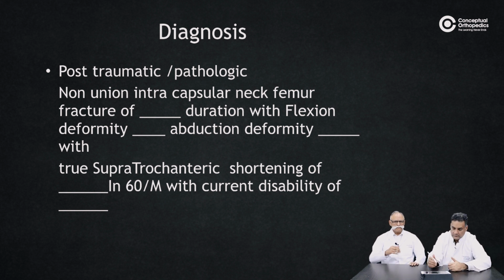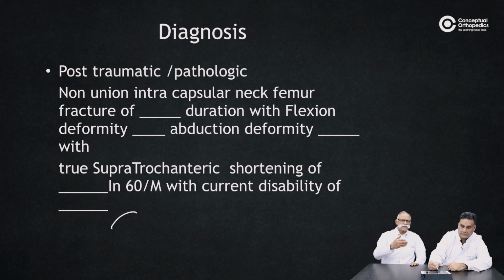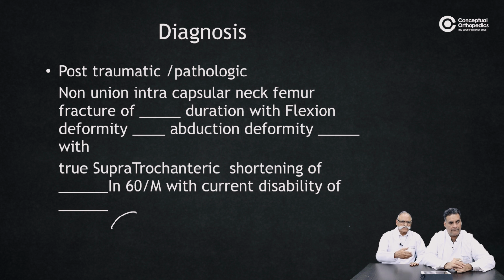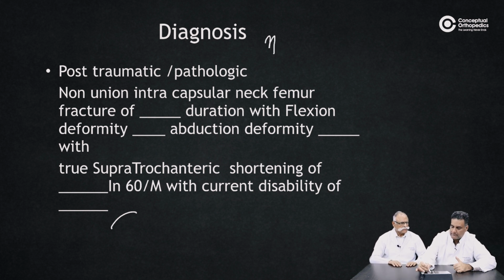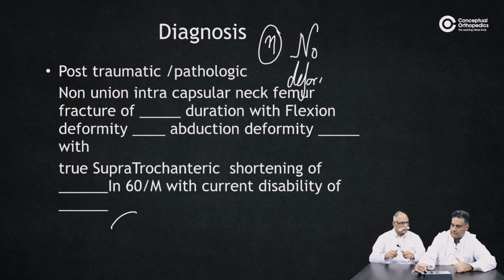Yeah, when you are finally bringing out your diagnosis, and you are saying first diagnosis as a non-union of fracture neck of femur, and it is most likely an intracapsular neck of femur. In those situations, you do not get the deformities. Normally you don't get fixed deformities in fracture neck of femur. Of course, if you get some deformities, then you have to have a differential diagnosis. Go along with it. Right.